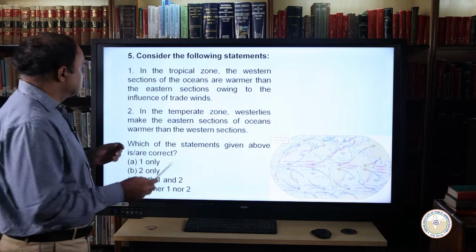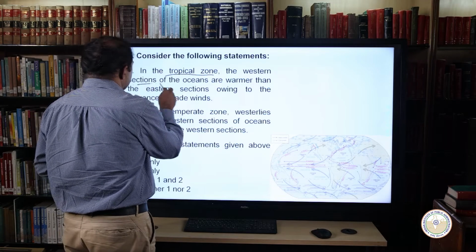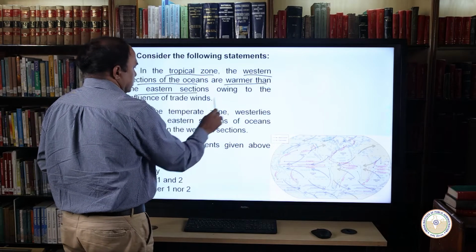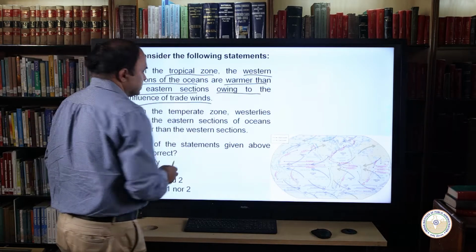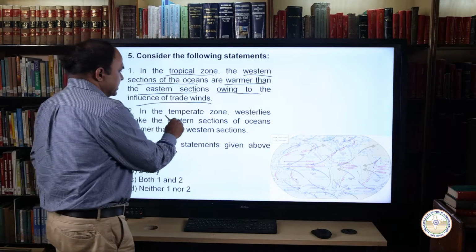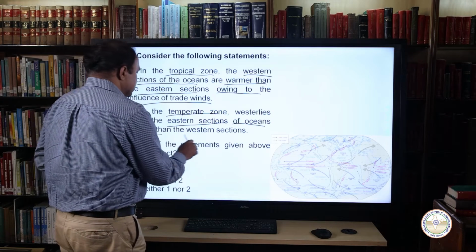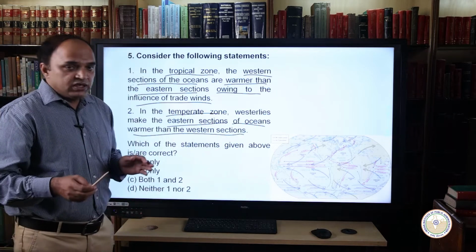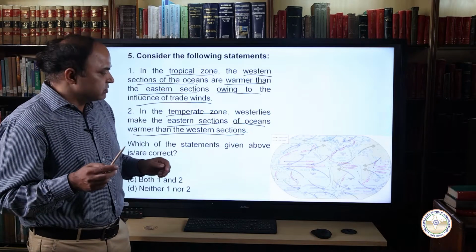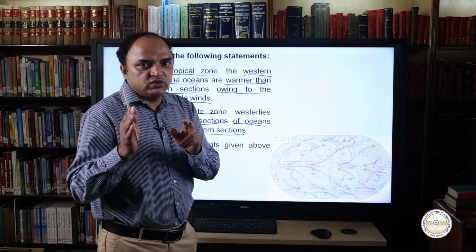The first statement is, in the tropical zones, the western sections of the oceans are warmer than eastern sections owing to the influence of trade winds. Similarly, the second statement says that in the temperate zone, westerlies make the eastern sections of oceans warmer than the western sections. See, if we look at the wind pattern of the globe, in the tropical zone, the warmer water is transported westward in the ocean by the northeast trade winds in the northern hemisphere.